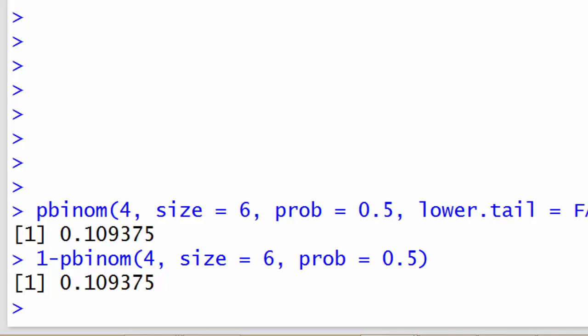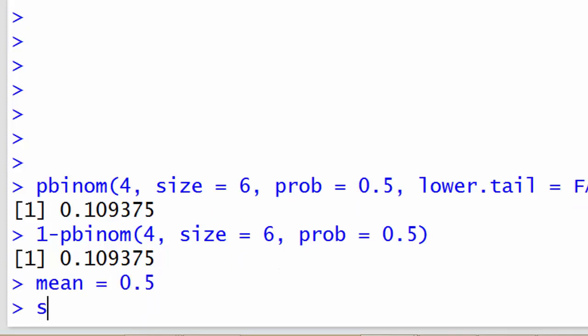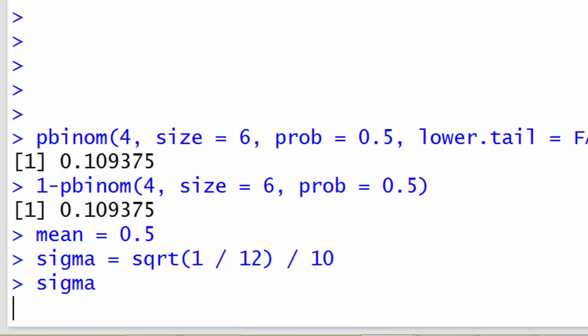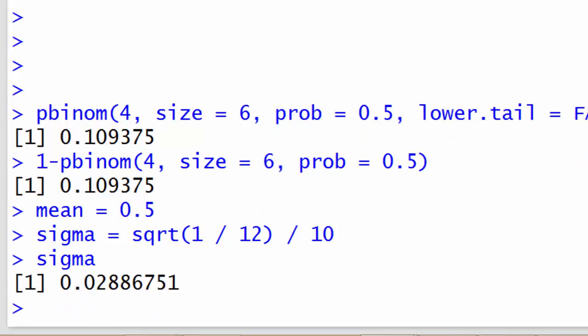Recall that my mean was equal to 0.5, and my standard deviation, or my sigma, let's say, was equal to the square root of 1 divided by 12, and then divided by square root 100, which is 10. Okay, so sigma is about 0.03.